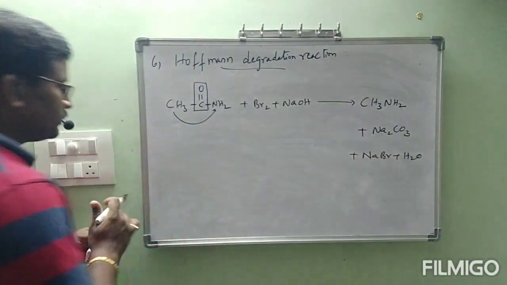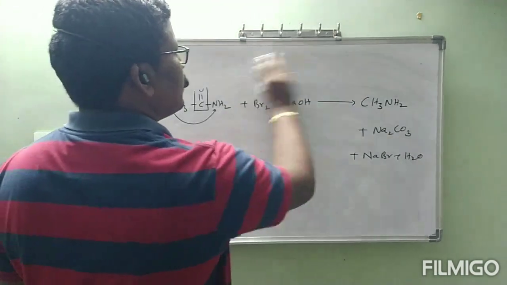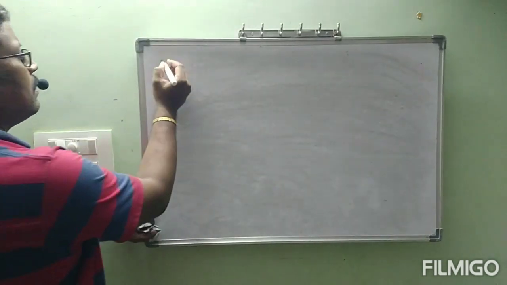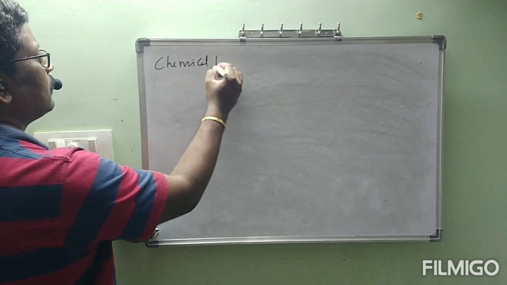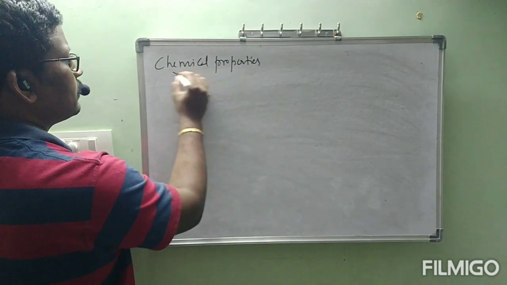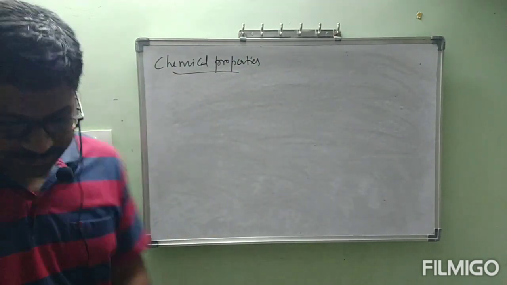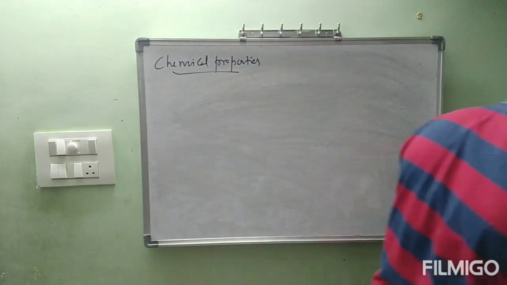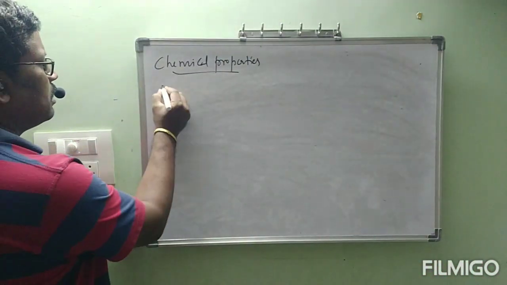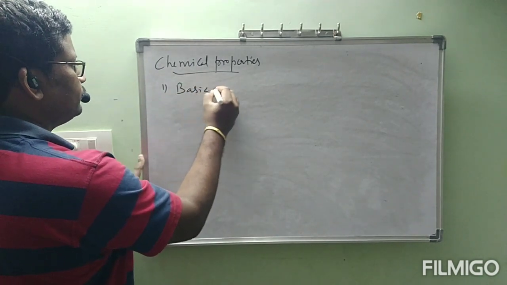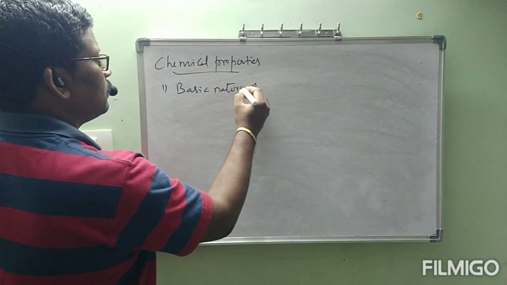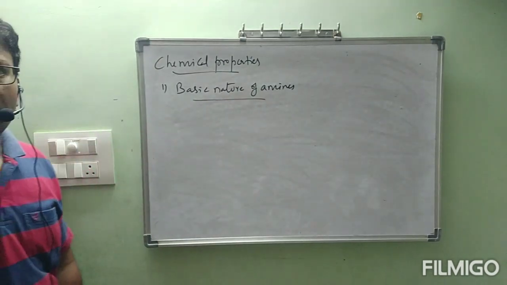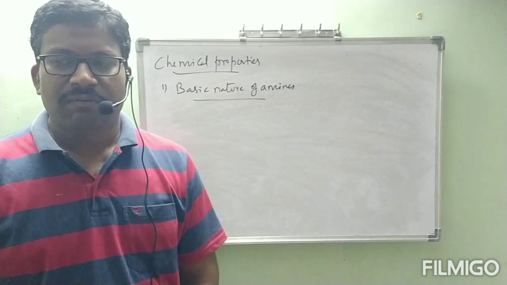Under chemical properties, the first one is the basic nature of amines. What is this basic nature of amines?